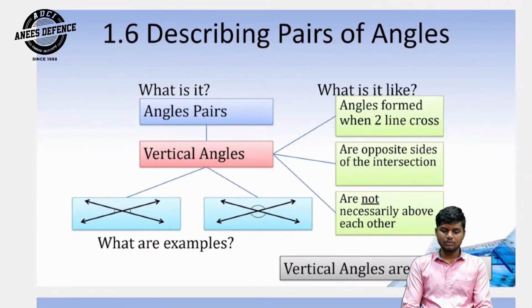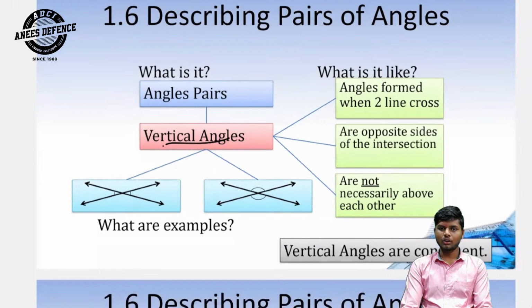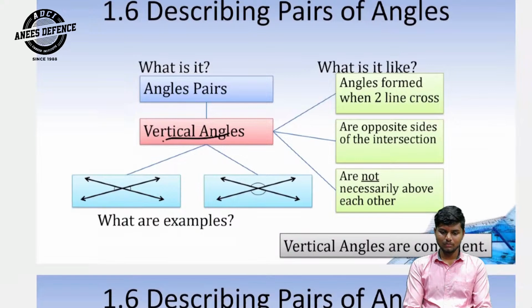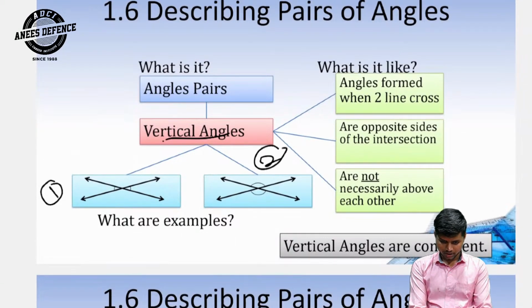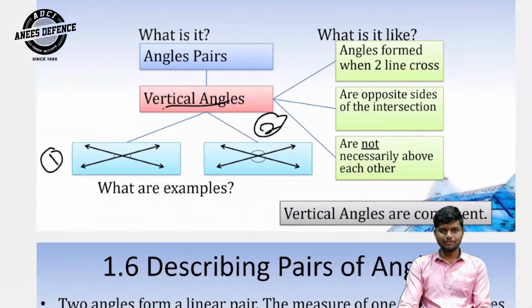In describing pairs of angles, next point. Vertical angles. What is it? Angle pair. What is it like? Angles formed when two lines cross, on opposite sides of the intersection, not necessarily above each other. These are two examples: first example and second example. Vertical angles are congruent.